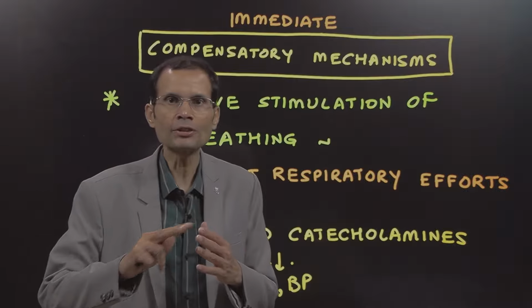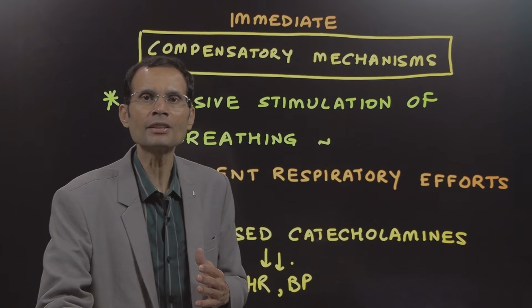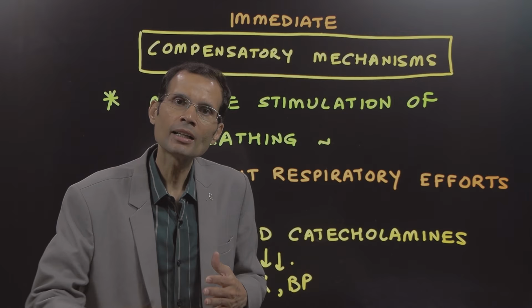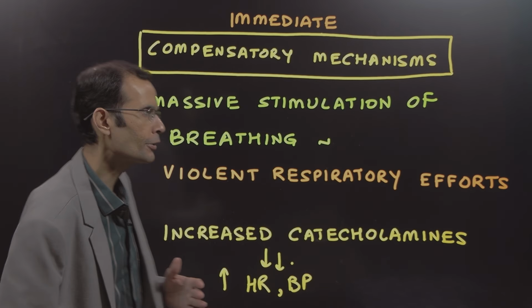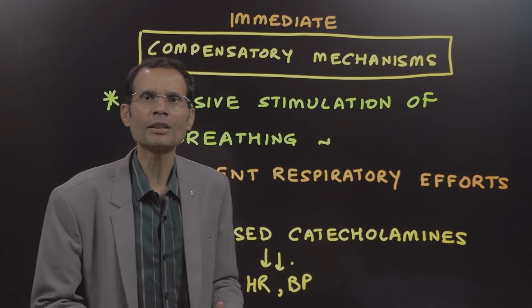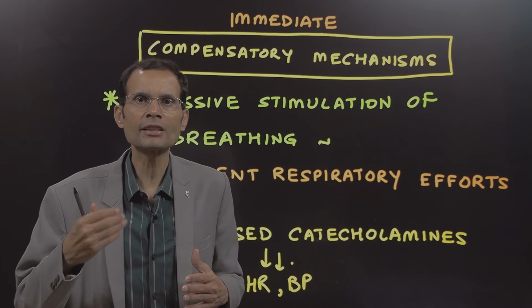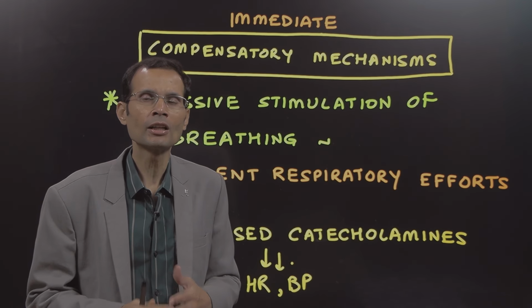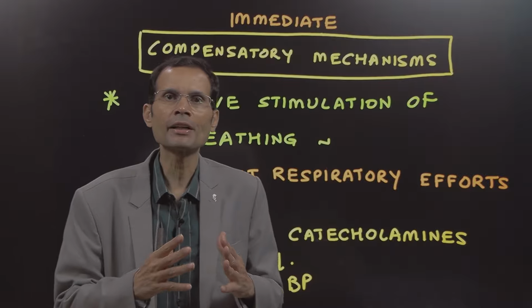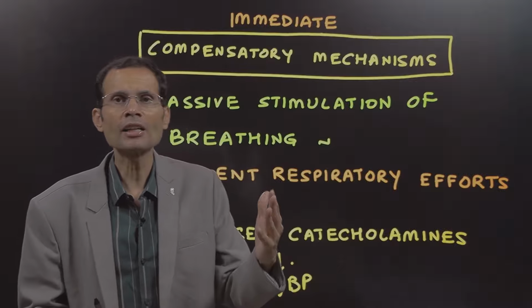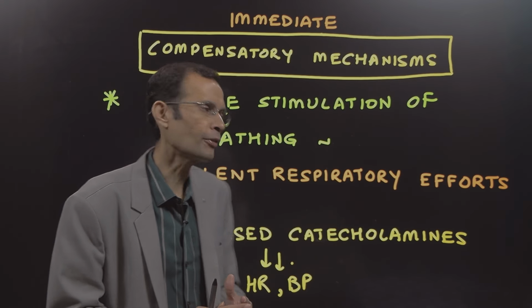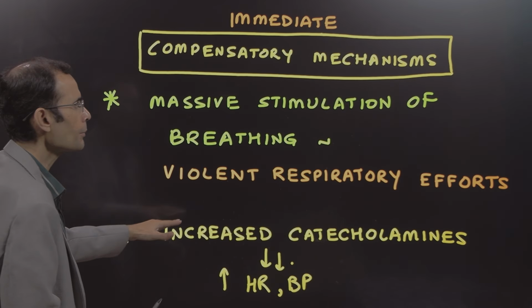Now, there are two stages in this. One is the instant manifestation, and then subsequently, what it might eventually lead to. Immediate are the compensatory mechanisms. There is massive stimulation of breathing. Carbon dioxide is a great stimulator of central chemoreceptors, so there will be violent respiratory efforts. As you can imagine, in hanging, strangulation, drowning, in all such situations, there is violent respiratory effort. This is what will be seen immediately.